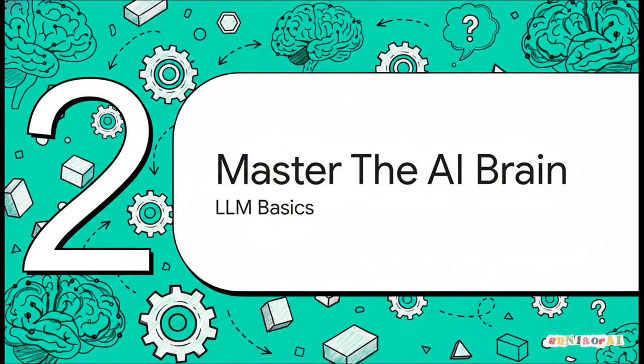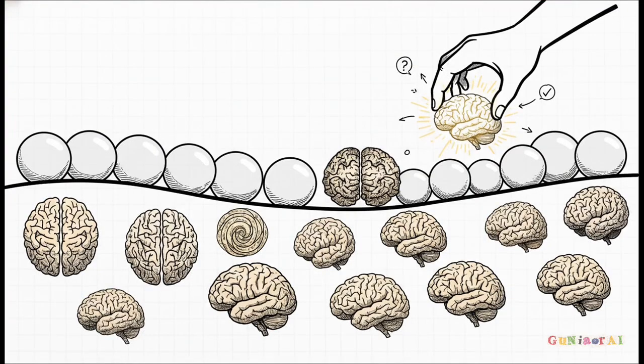Okay, moving on to step 2, mastering the AI brain. You're going to want to spend about 3 to 5 days in this phase. Now that you know what an agent is, you've got to understand the engine that powers its reasoning, right? That's the large language model, which acts as your agent's fundamental brain. And wow, there is a massive landscape of brains available to you right now.